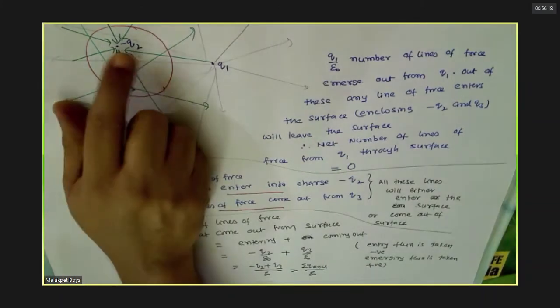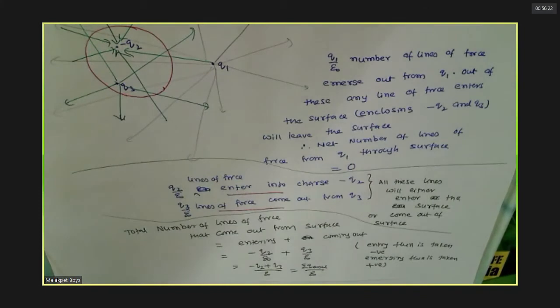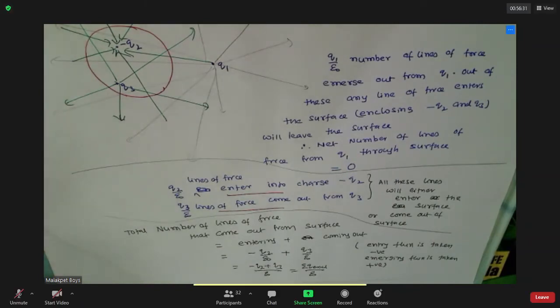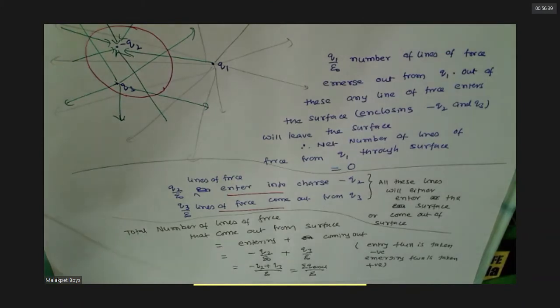Suppose this gives 10 lines entering. This is 20 lines going out. Total how many lines will be there in that surface? 10 lines, sir. Yes. Understood this? Total lines of force that emerge from the surface is nothing but the flux through the surface. Okay? Yes, sir.